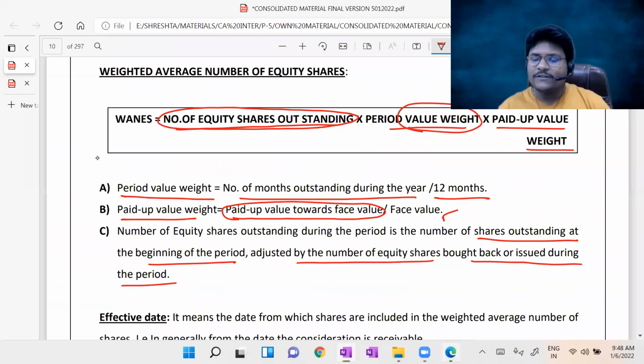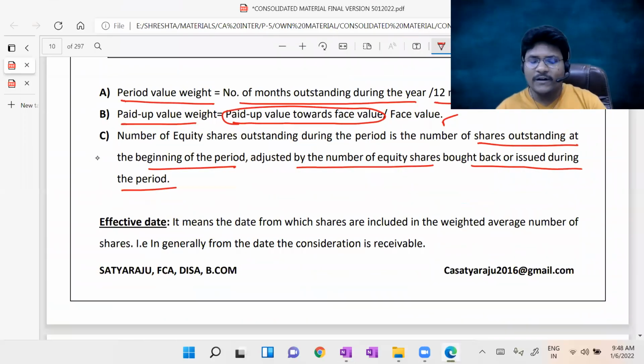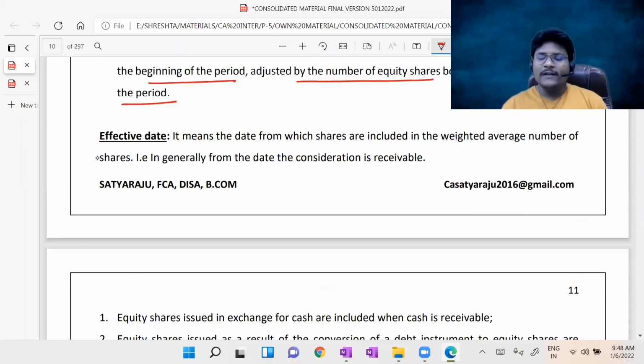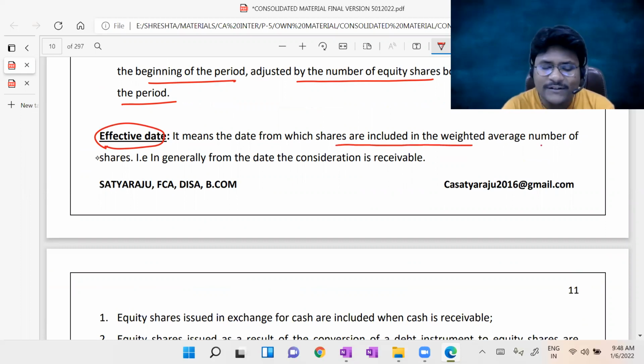So further discussion, let us check with our material, guys. All of you please concentrate. Now the effective date concept. Sir, what is this effective date? It means the date from which shares are included in the weighted average number of shares. So we already know now from which date it is outstanding. We can consider from that date these exist in our entity, then we may include from that date.